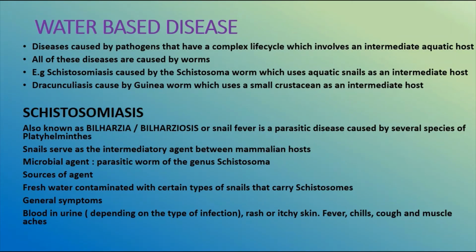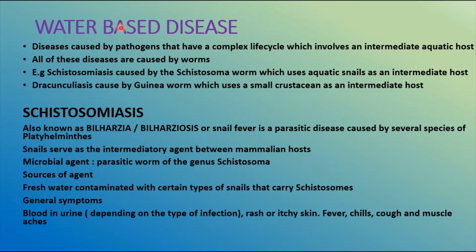Coming to the water-based disease, the third type of classification of water-related illness. Water-based means the diseases originate in water, with part of the life cycle in aquatic animals, and are transmitted through direct contact with humans or by inhalation. In simple terms, these are caused by pathogens that have a complex life cycle involving an intermediate aquatic host.